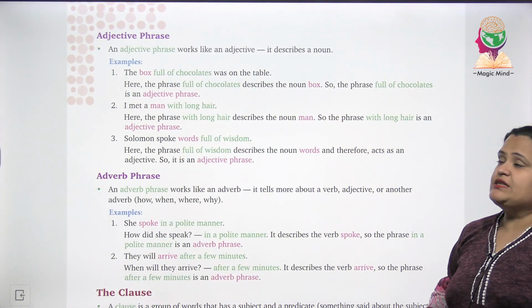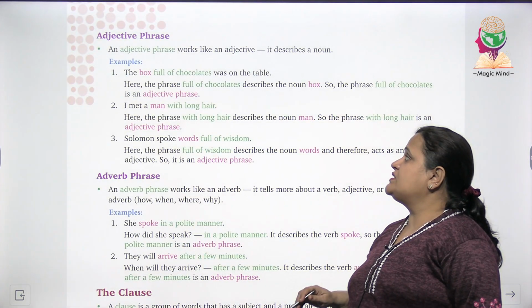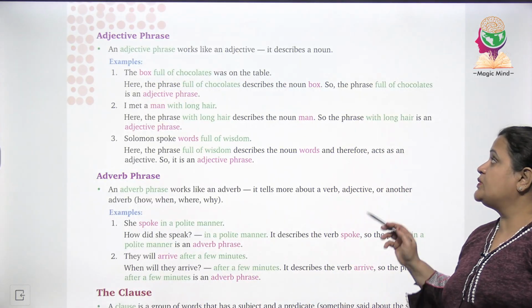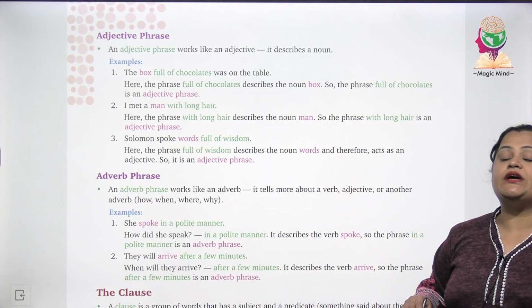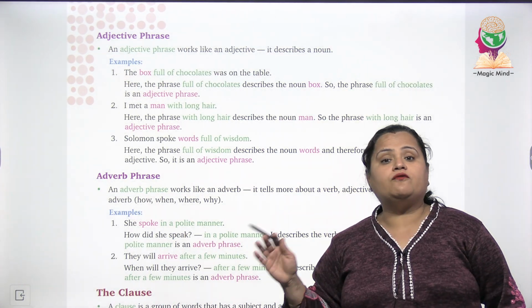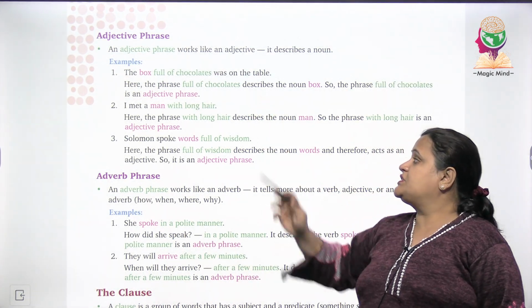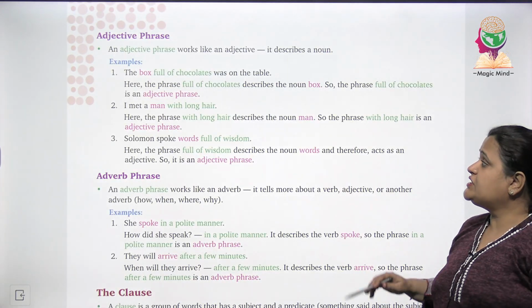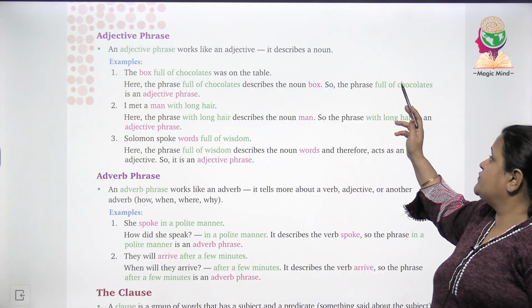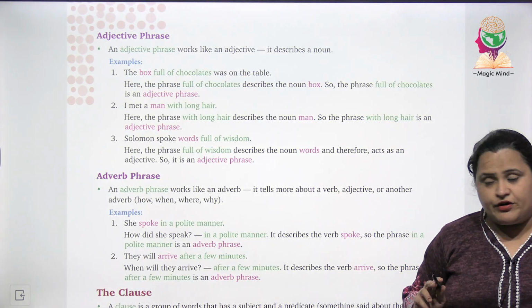Now adjective phrase देखेंगे. An adjective phrase works like an adjective. ये एक adjective की तरह काम करता है. So it describes a noun. Okay, जो adjective का काम होता है. Example: the box full of chocolates was on the table. Here the phrase full of chocolates describes the noun box. So the phrase full of chocolates is an adjective phrase.